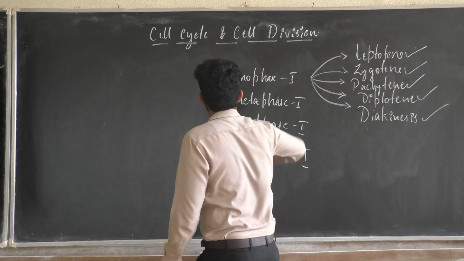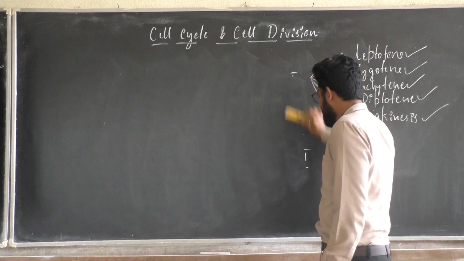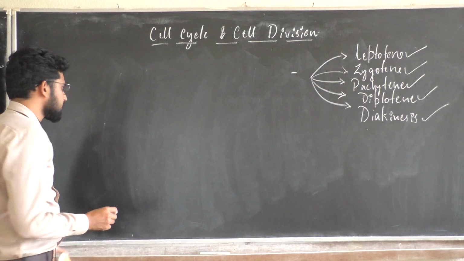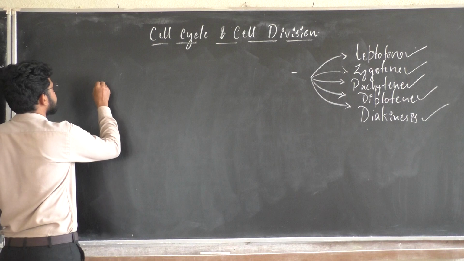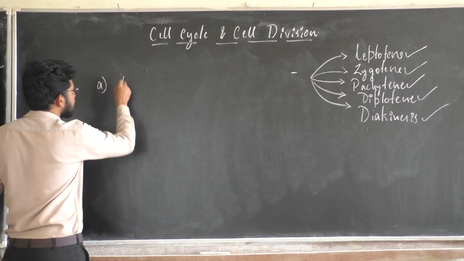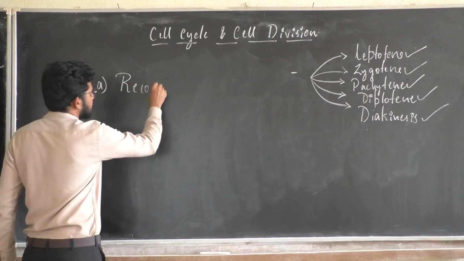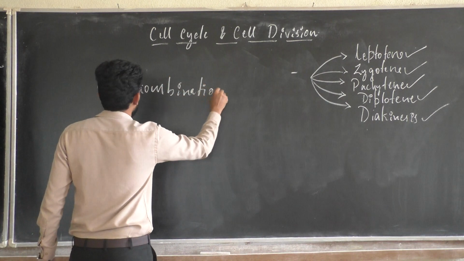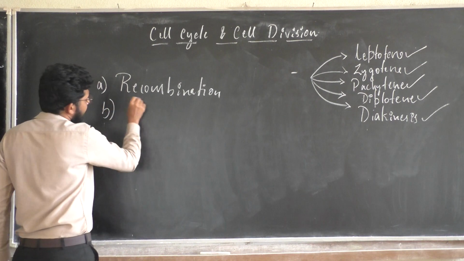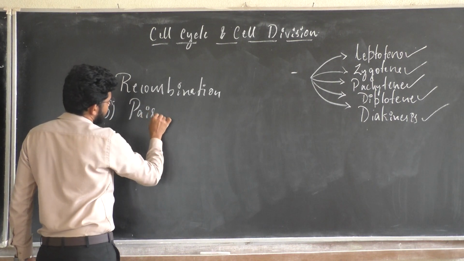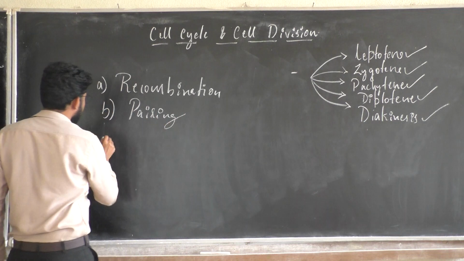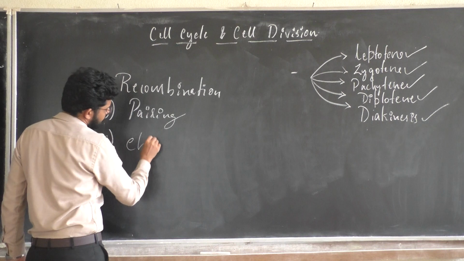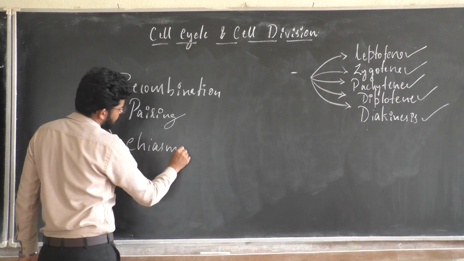In meiosis, dear students, you can find something called recombination, something called pairing, and something called chiasma.